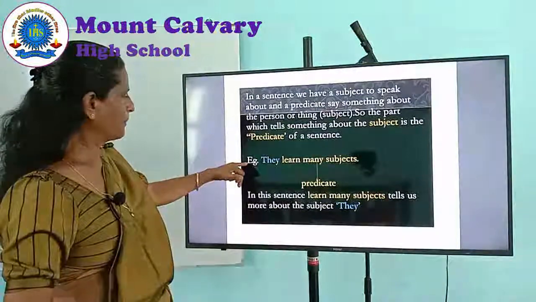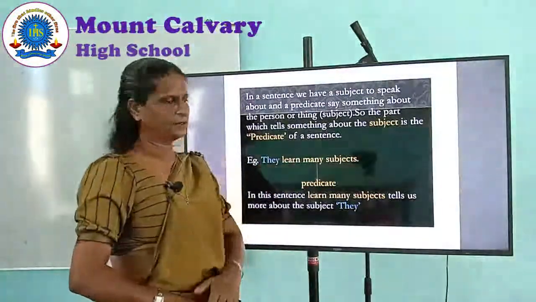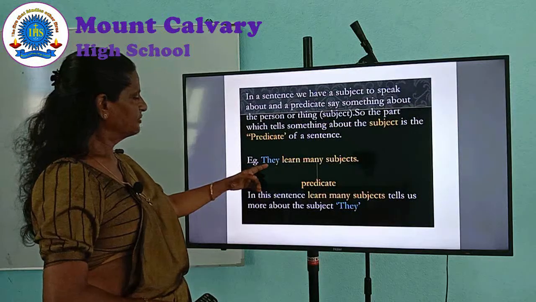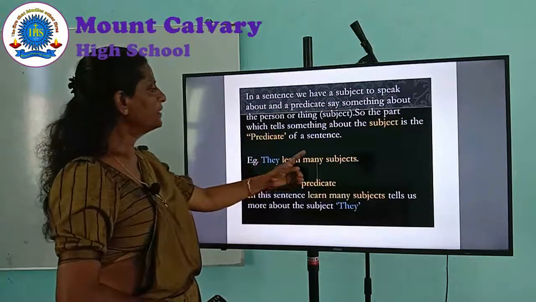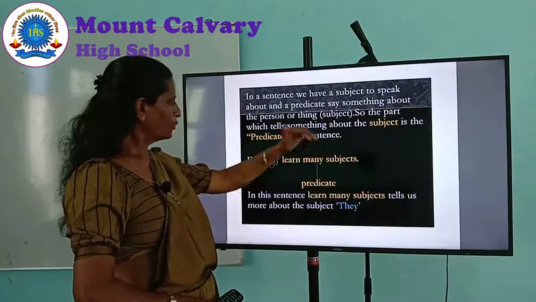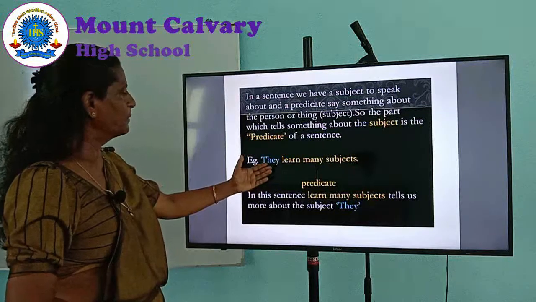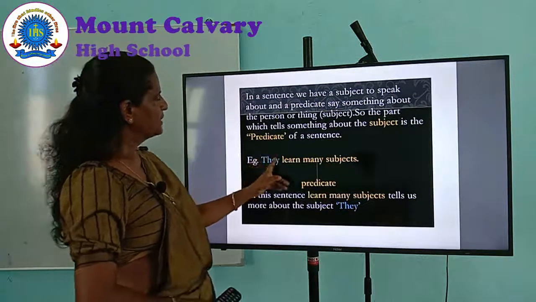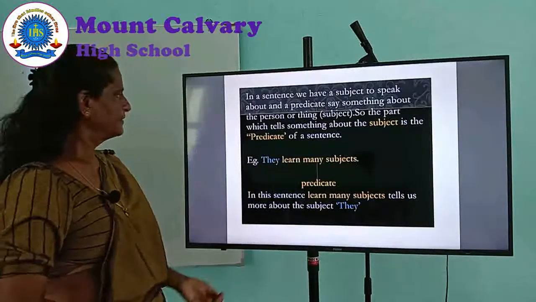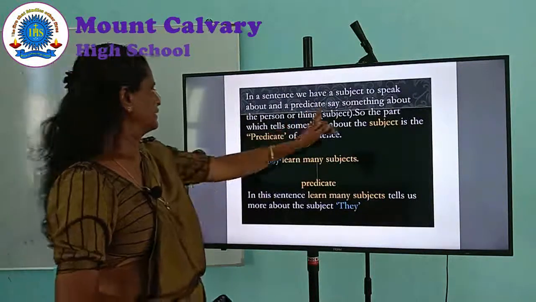Look at this example. They learn many subjects. So, the subject is the word they. Learn many subjects is telling something about the subject. So, this yellow color part, we call it the predicate. That's in order to identify easily.